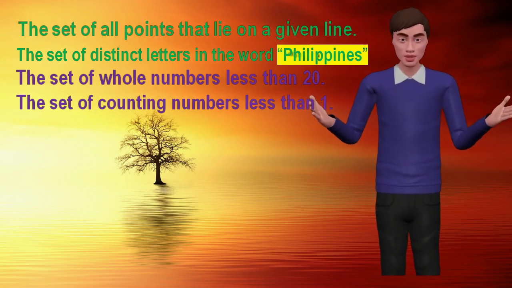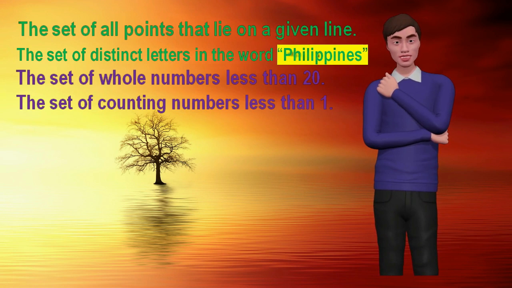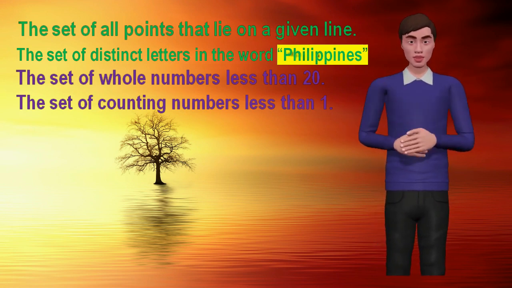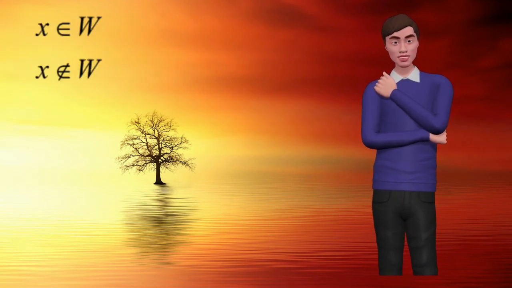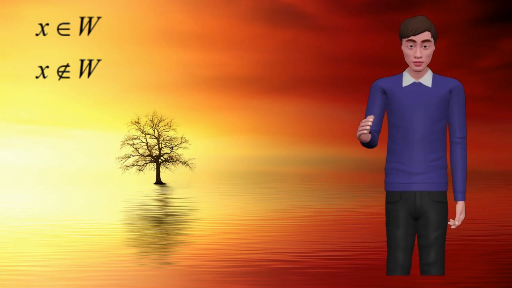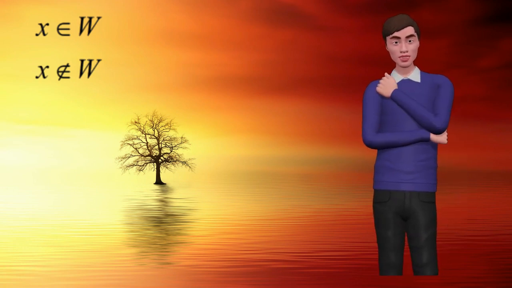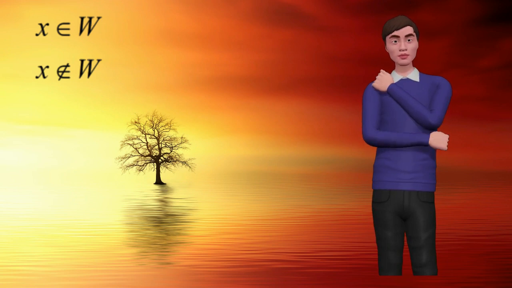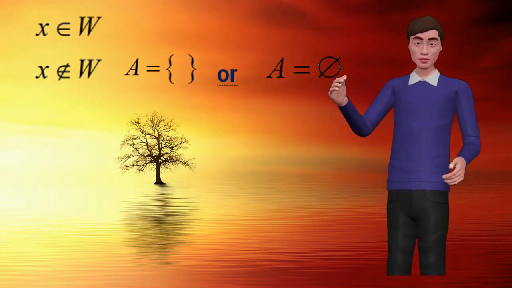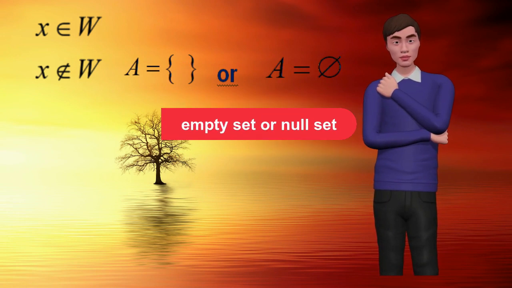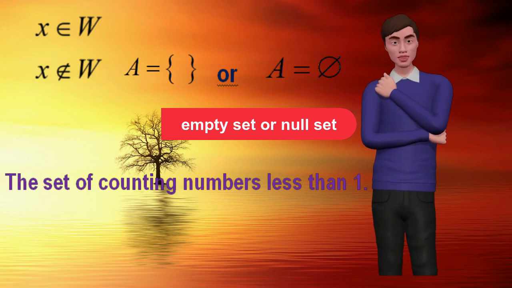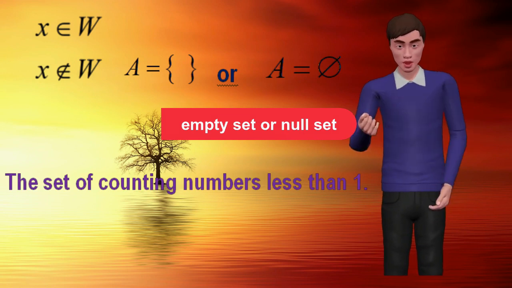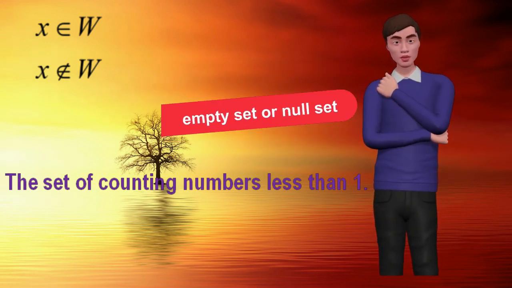4. The set of counting numbers less than 1. Wow! This is very obvious. The smallest counting number is 1. Suppose an object x is an element of set W, then we can say that x belongs to W or x is an element of W. Otherwise x is not an element of W or x does not belong to W. If a particular set A does not have an element, then we can say that A is an empty set or a null set. In our last example, the set of counting numbers less than 1 is an empty set because there was no counting number less than 1. 0 is not a counting number but a whole number, and negative numbers are not counting numbers but integers.